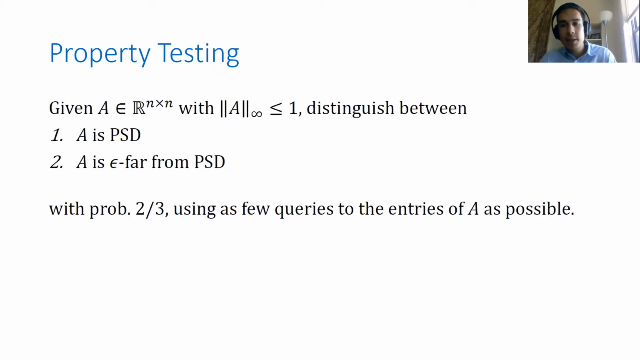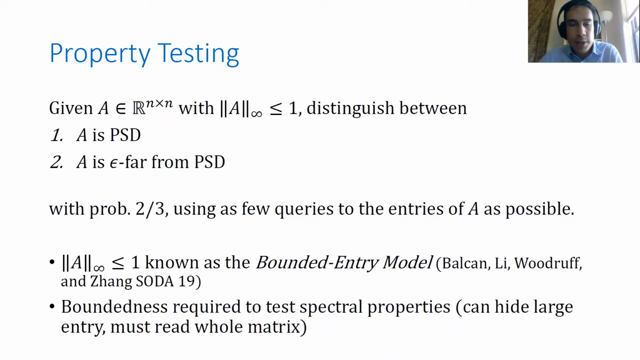And so the goal is to test this property using as few queries to the entries of A as possible. So we'll be considering query complexity in this talk. I'll mention that there's a restriction here that the entries of the matrix be bounded. This is known as the bounded entry model. And it's easy to see that if you want to test any spectral properties of your matrix, you need boundedness.